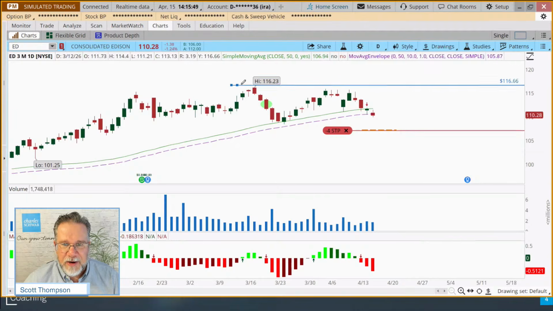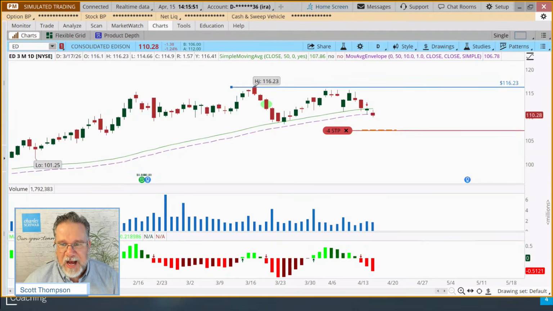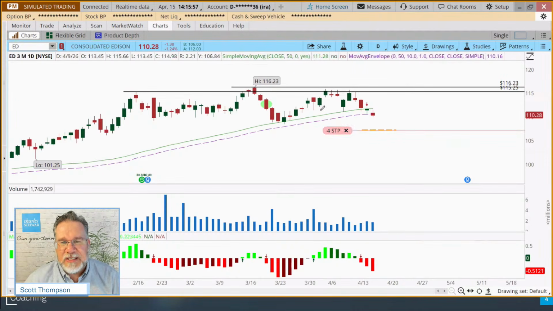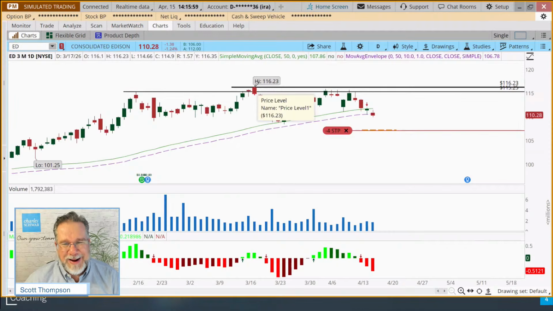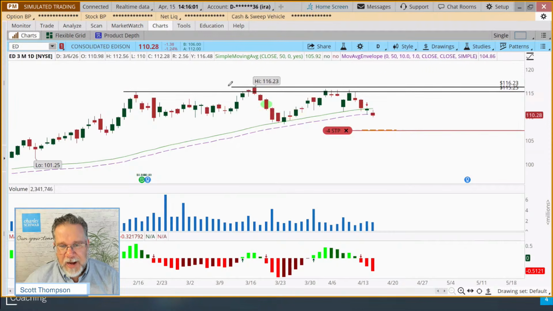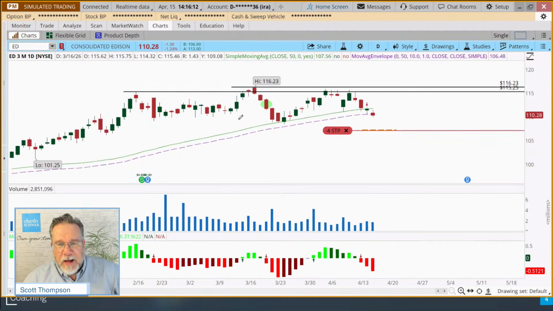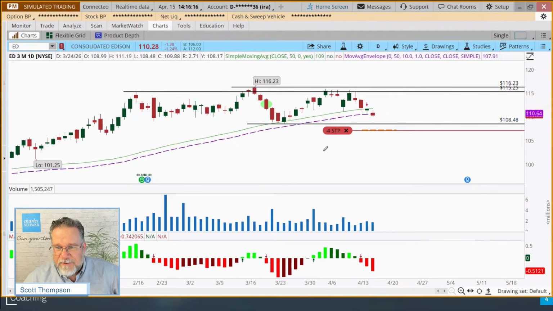I might come in here and draw some resistance here at the top. We've got more touch points probably about that neighborhood. So this is how I draw my area of resistance: I'll usually grab the ultimate high and then I'll draw a spot where I have multiple touch points. And that's how some technicians will get that area of resistance, which in my opinion is about 115 to 116 here. Obviously we have a recent low here at 108.48.